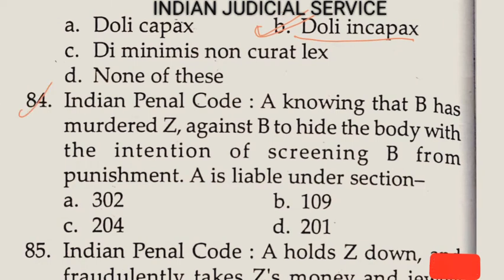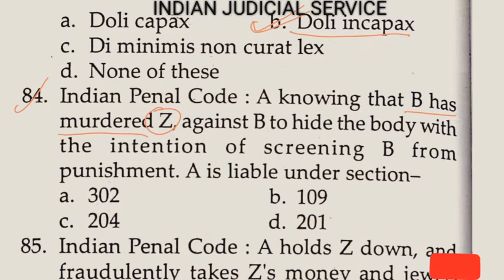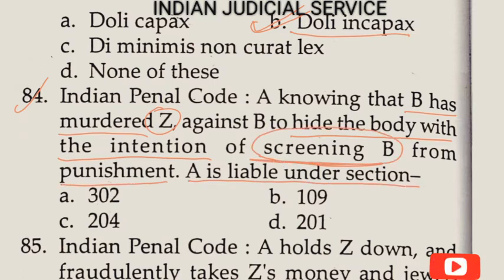Now question number 84, Indian Penal Code. A, knowing that B has murdered Z, helps B to hide the body with the intention of, this is very important here, screening B from punishment. A is liable under section. So clearly A is liable under section.